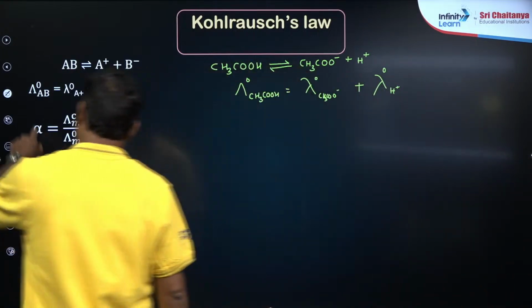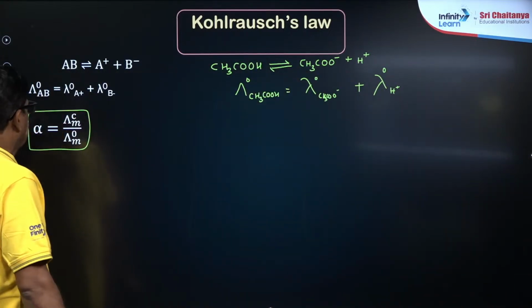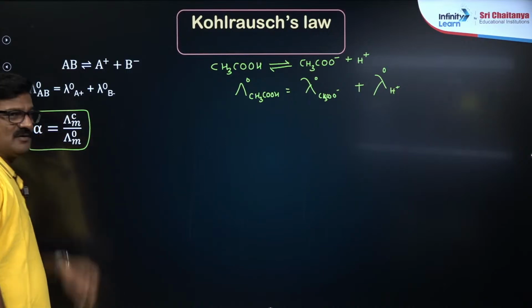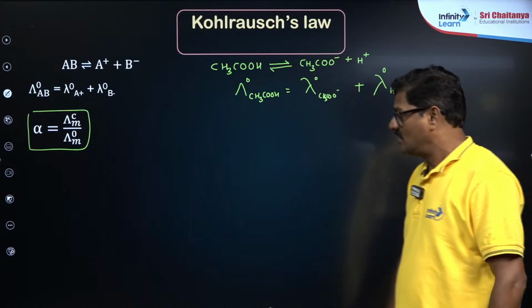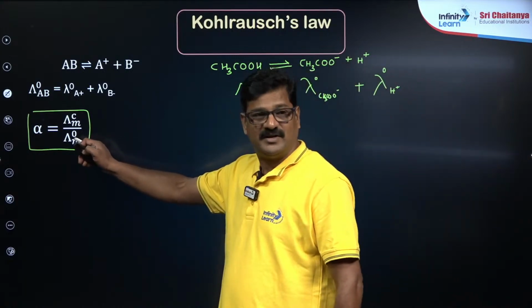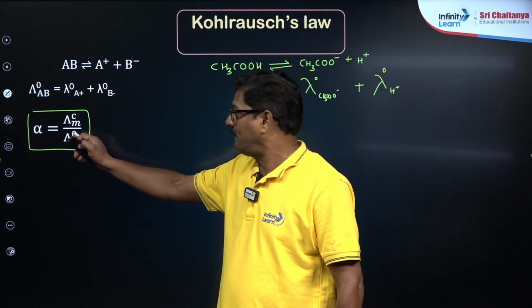And degree of ionization can be calculated based on molar conductance at a given concentration upon molar conductance at zero concentration, or also you can say it is a limiting molar conductivity. Okay.